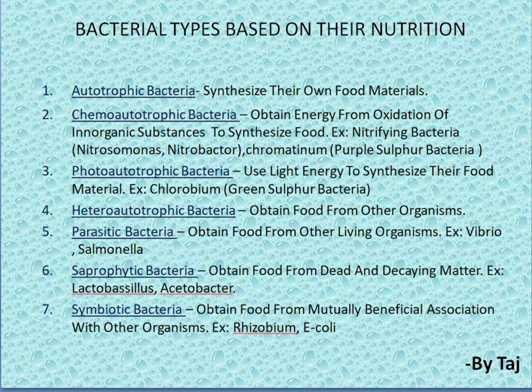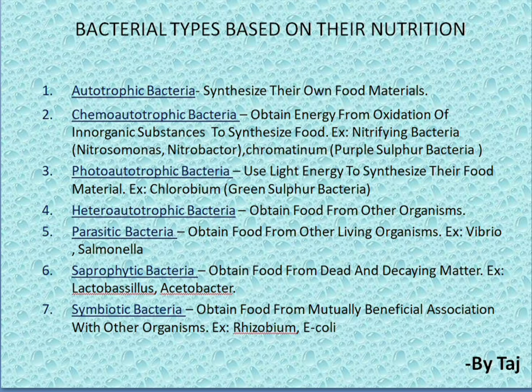So coming to the next type of bacteria, that is photoautotrophic bacteria. Photo means light, autotrophic means they prepare their own food. So here, using light energy to synthesize their own food, these bacteria produce the food.